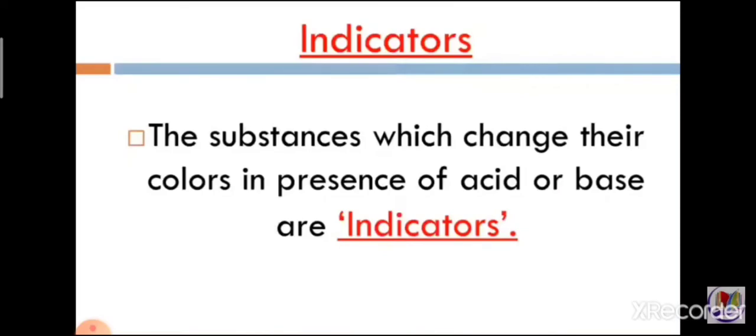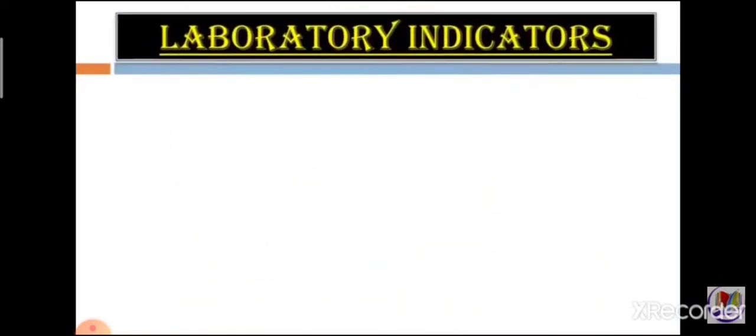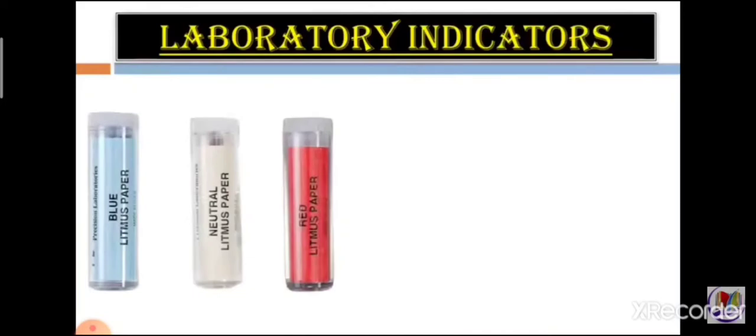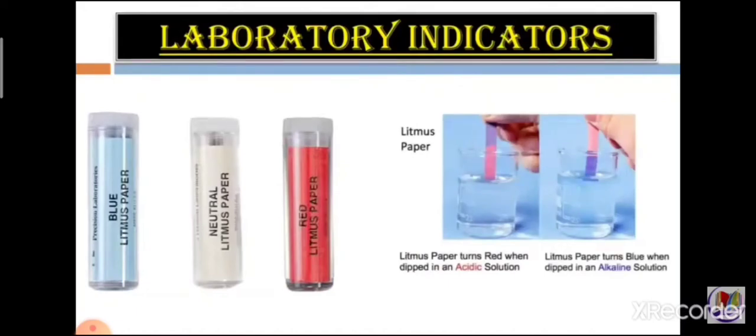Now we learn about the laboratory indicators. So let's learn one by one. Litmus paper. In the laboratory, litmus paper is mainly used to test whether the particular substance is acid or base. These papers are made from the extract of lichen plant. It is red or blue colored. You can see in the picture also, it's blue or red color, and it is also available in neutral strips.